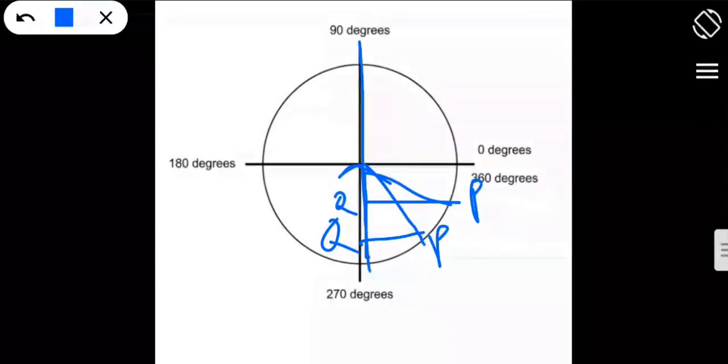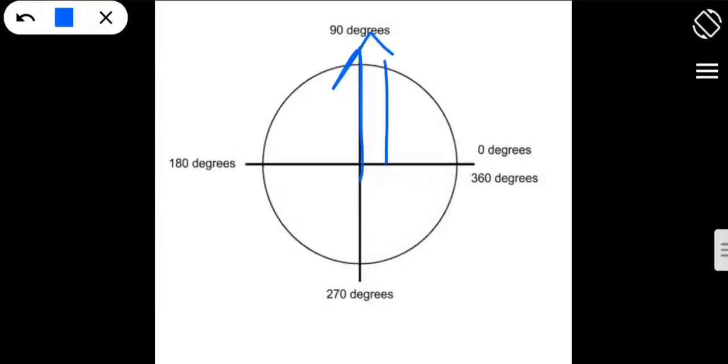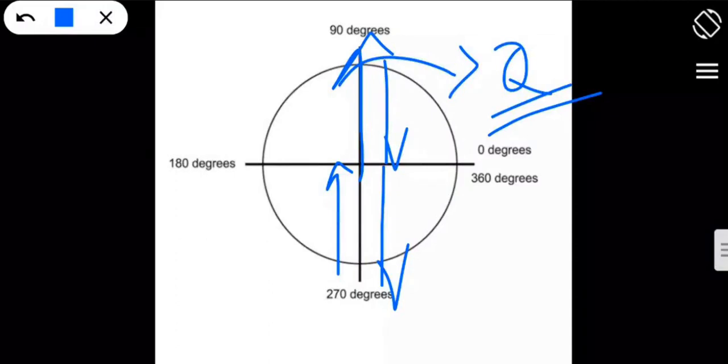So how is Q moving? Like this. Once it moves in the upward direction, once it comes back to the mean position. Then it goes to the negative maximum, then again comes back to the mean position. So what kind of motion is Q doing? Q is doing an oscillatory motion, right?